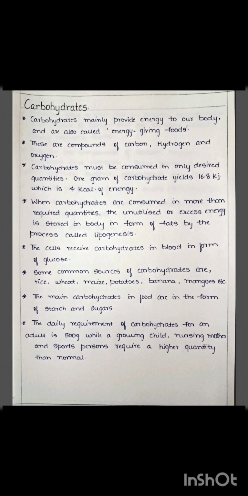The main carbohydrates in food are in the form of starch and sugars. When we consume these starch and sugars, they get broken down and converted to glucose, which in the bloodstream is distributed to all the cells. It takes a long time for starch and sugars to be converted to glucose. That's why glucose water is given directly to a person who faints or requires energy.